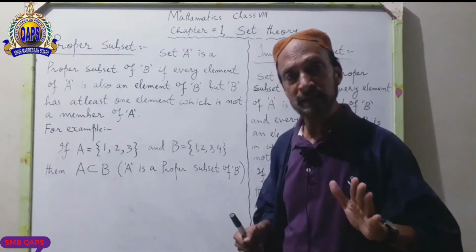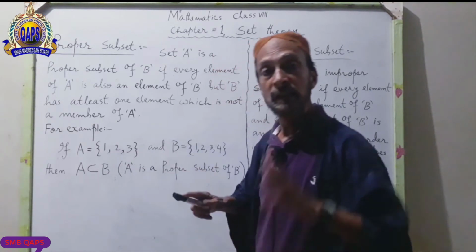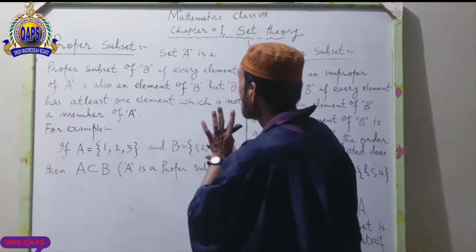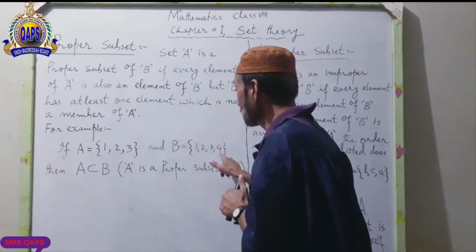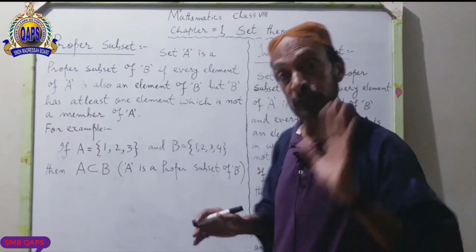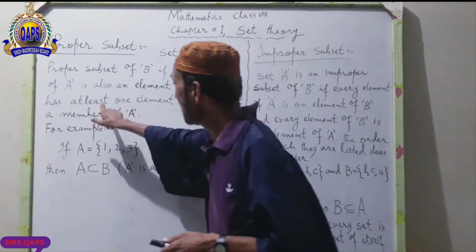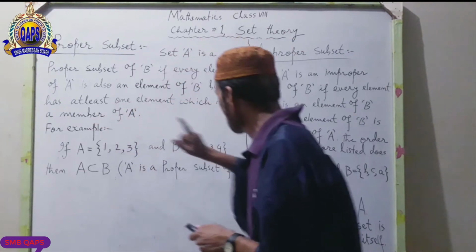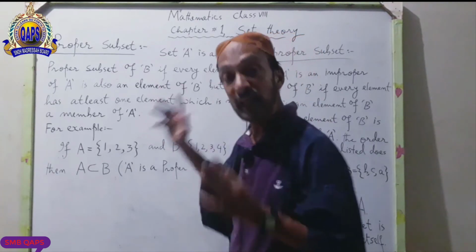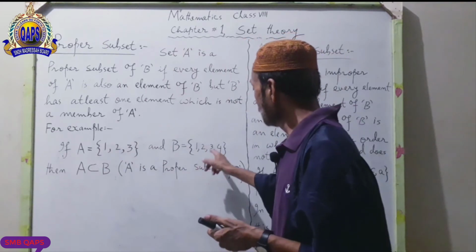I hope you understand. Set A is equal to 1, 2, 3. Set B is equal to 1, 2, 3, but another element 4. I am repeating to let you know the difference. I am reading again: but B has at least one element which is not a member of A. A is equal to 1, 2, 3, B is equal to 1, 2, 3, 4.